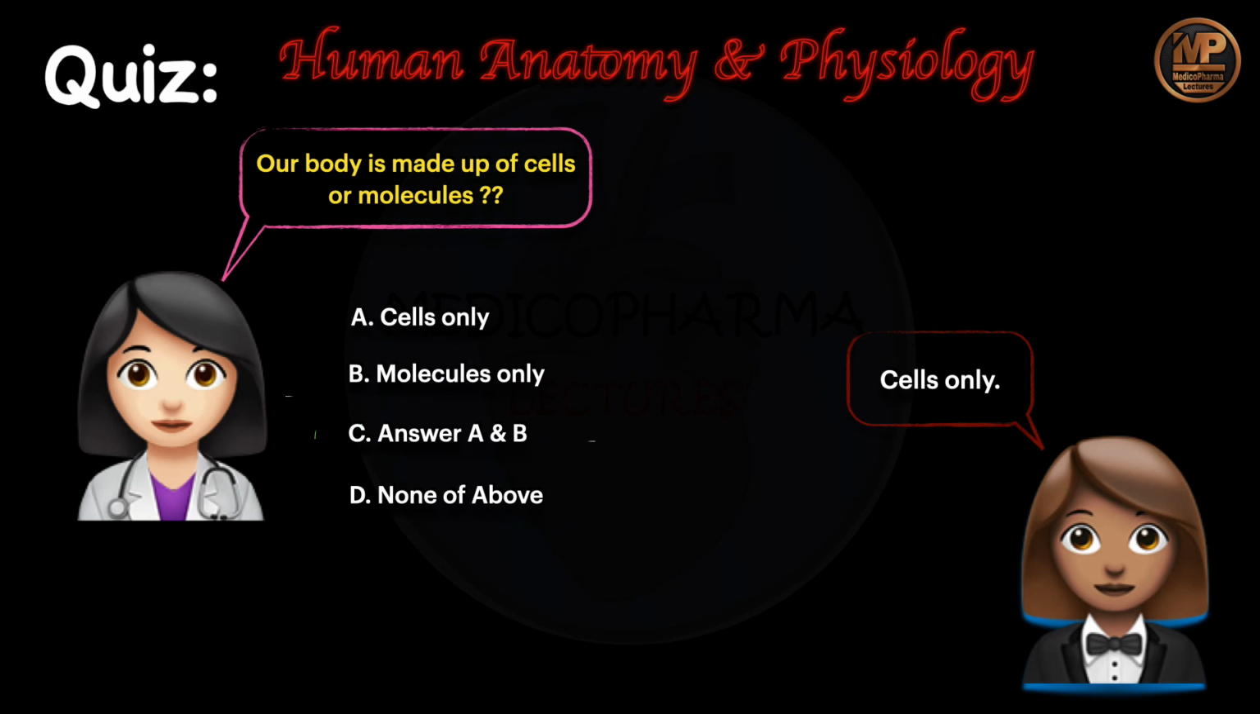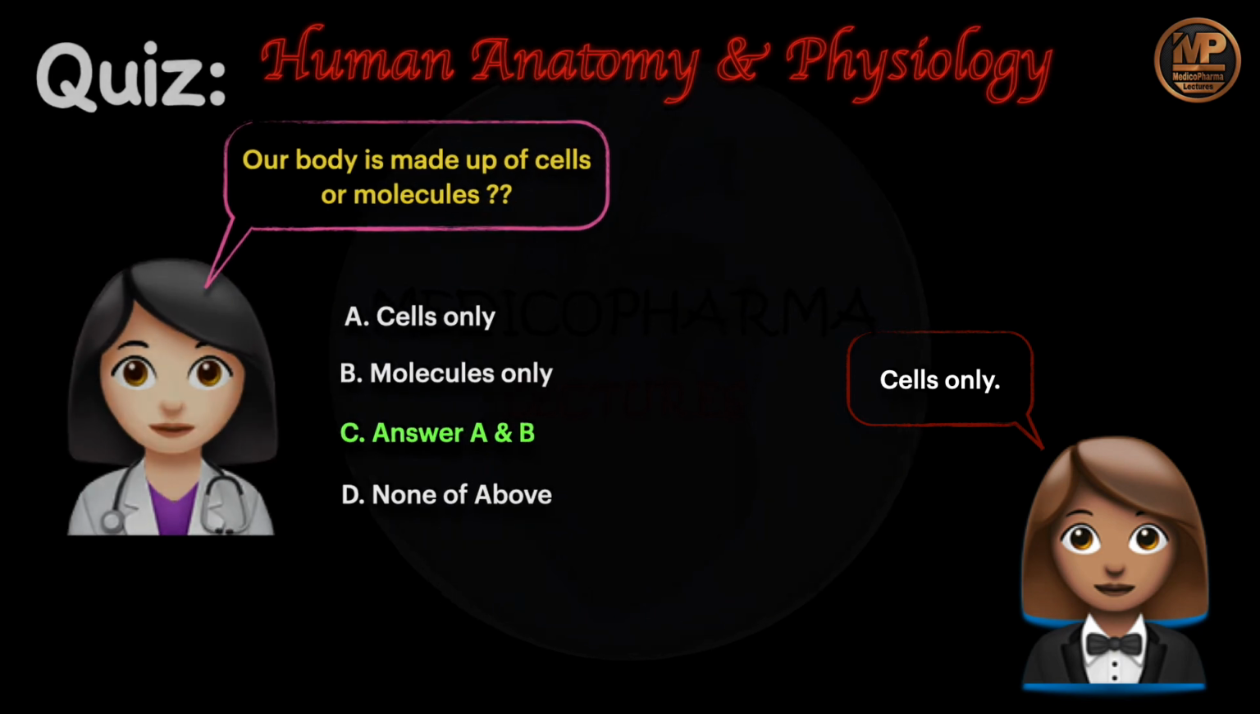Now it's time for knowing the correct answer, and the answer is option C. That is, we are made up of atoms also and we are made up of cells also, because both are two different levels of structural organization.